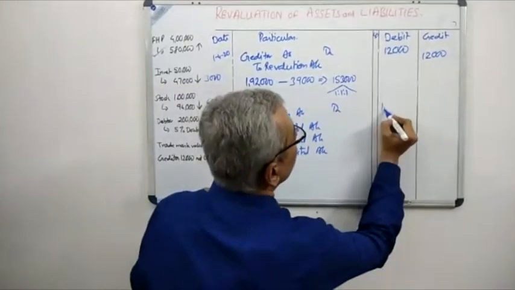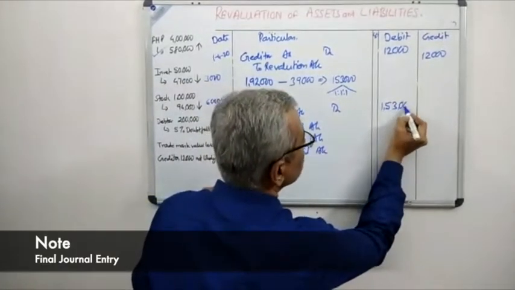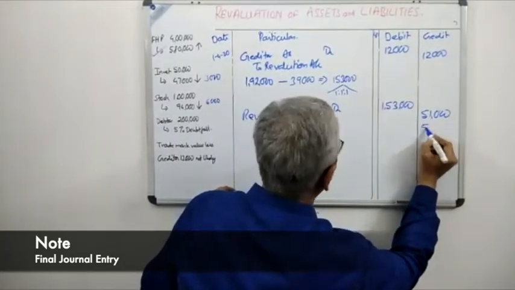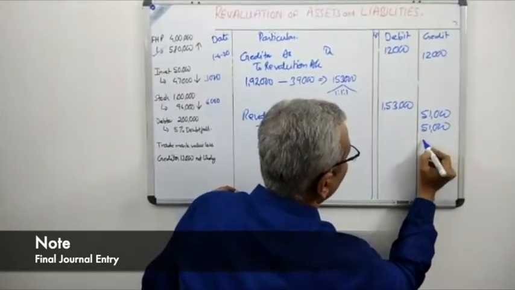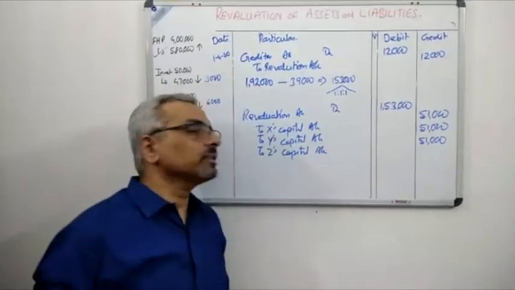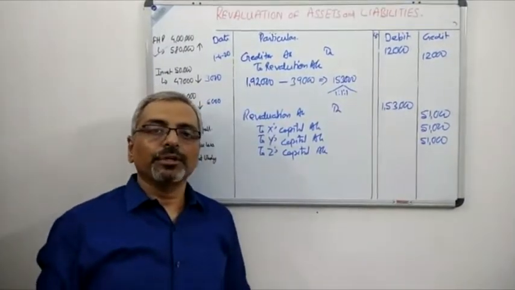So the journal entry is 1,53,000 and 51,000 to partner 1, 51,000 to partner 2, that is Y, and 51,000 to the retiring partner, that is Z. So this is the last journal entry which needs to be done.